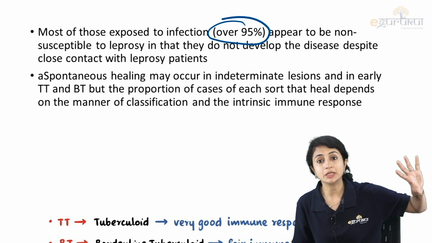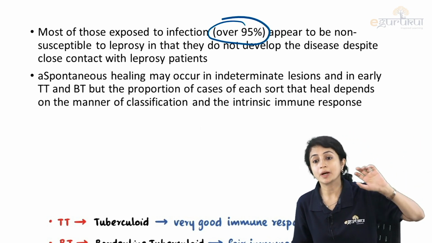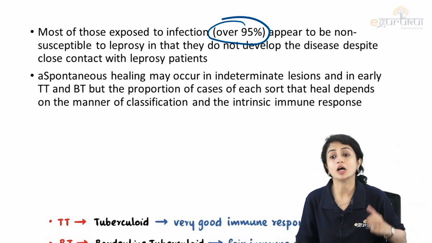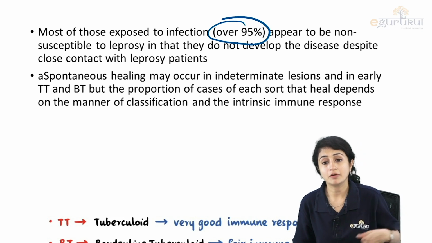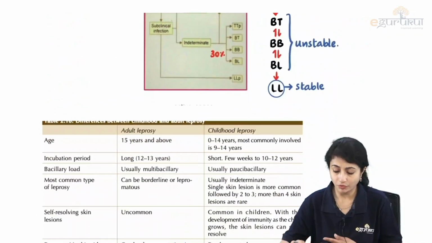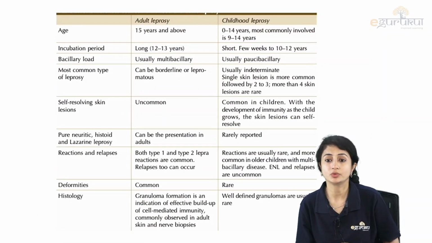So TT, BT, indeterminate, they can all go into spontaneous resolution. But who will go will depend upon immune response of the patient and how are we classifying it. Are we classifying it as indeterminate or TT? Then another thing before we answer the question, there are a lot of differences between adult leprosy and childhood leprosy.